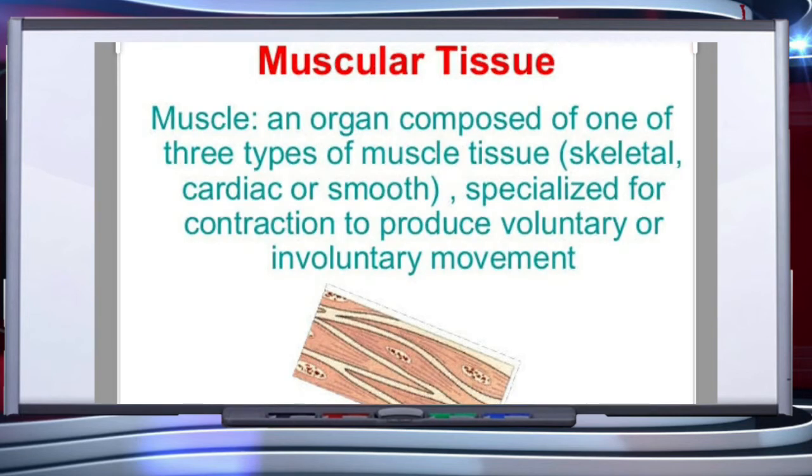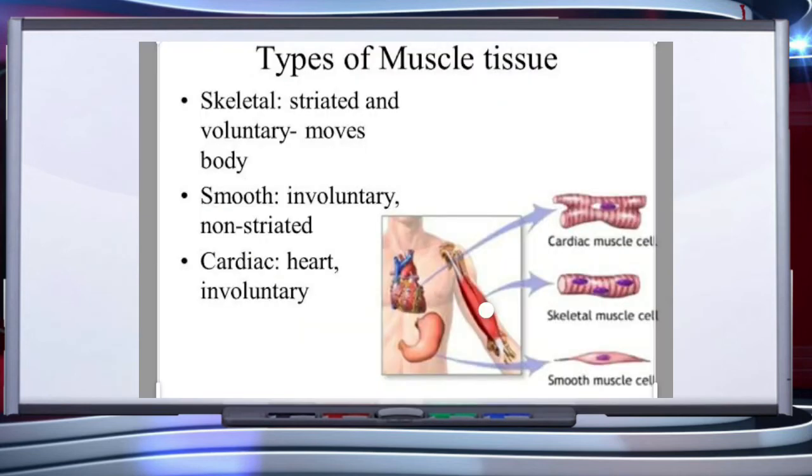Now let's talk about muscle tissue. This is the other tissue which we are going to discuss in this presentation. An organ is composed of one of three types of muscle tissue, that is skeletal, cardiac, or smooth muscles, specialized for contraction to provide voluntary or involuntary movement. This slide shows types of muscular tissue. The first one is skeletal, also known as striated and voluntary, which helps to move the body.